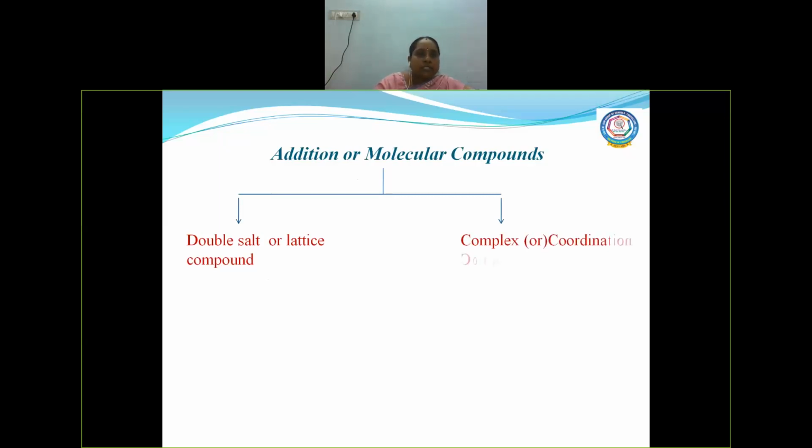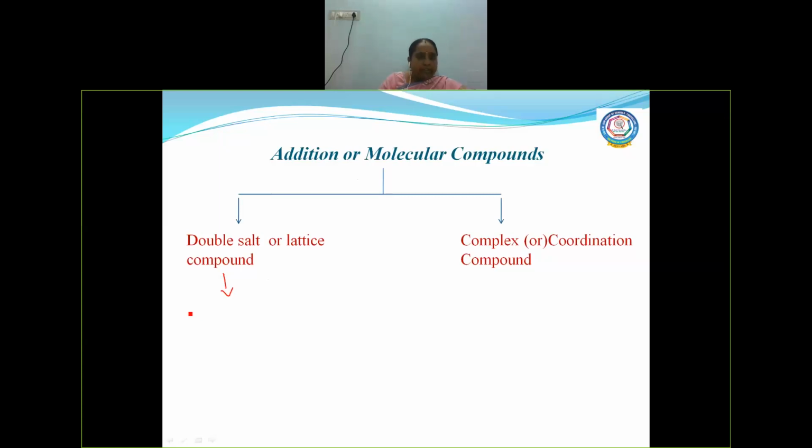So double salts are otherwise called lattice compounds, and the second category of addition or molecular compound is called complex or coordination compound. We have an example here of a double salt.